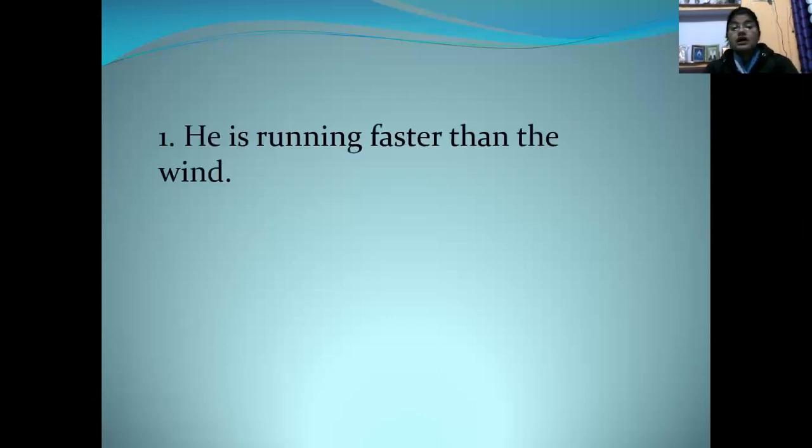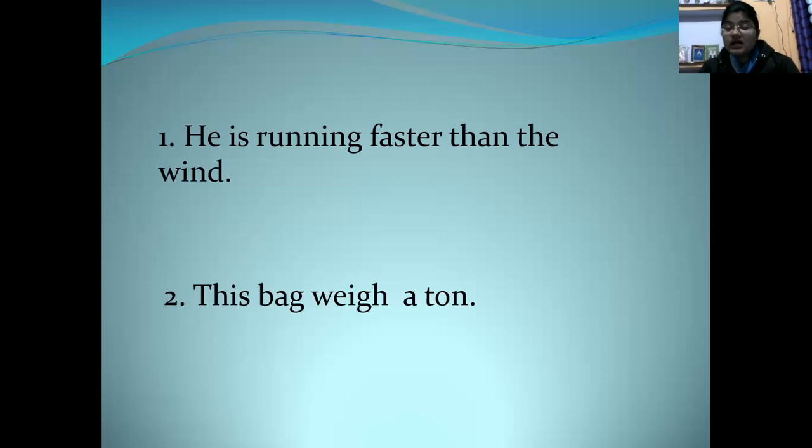Now next, he is running faster than the wind. Next, this bag weighs a ton. In the sentence, you are seeing that he is running faster than the wind. No one can run faster than the wind, but here we are saying that he is running faster than the wind. It means we are saying this in a more effective way.